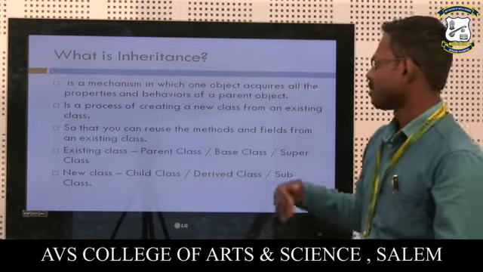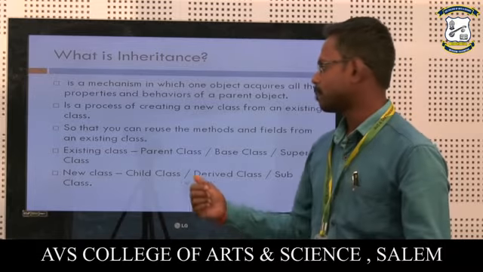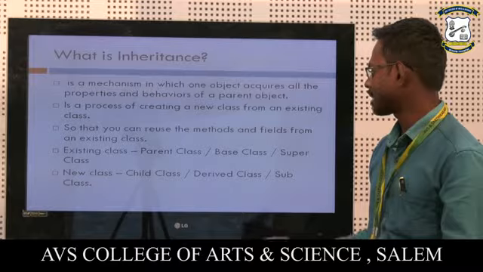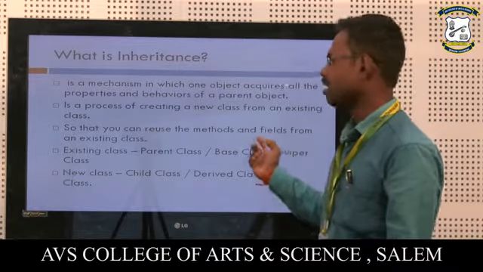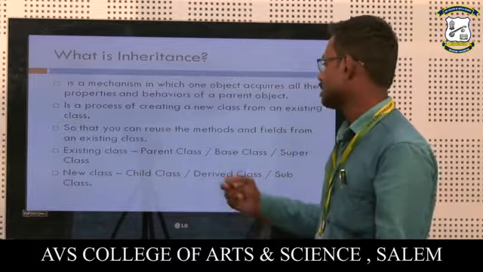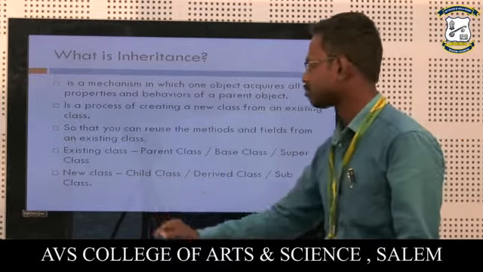Then some terminology in inheritance in Java. The existing class is called the parent class or super class or base class, and the new class we are going to create is called the child class or derived class or subclass.